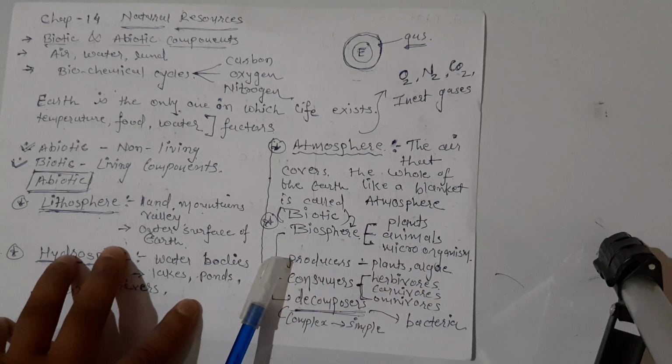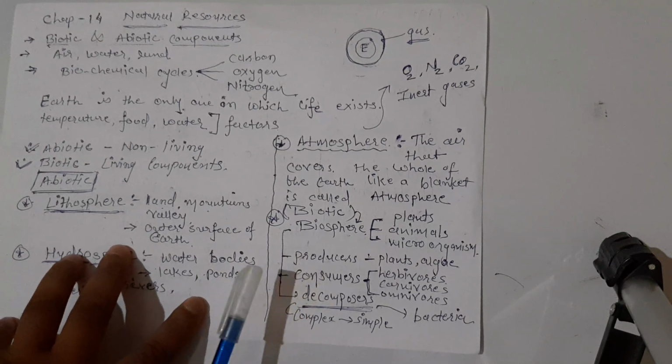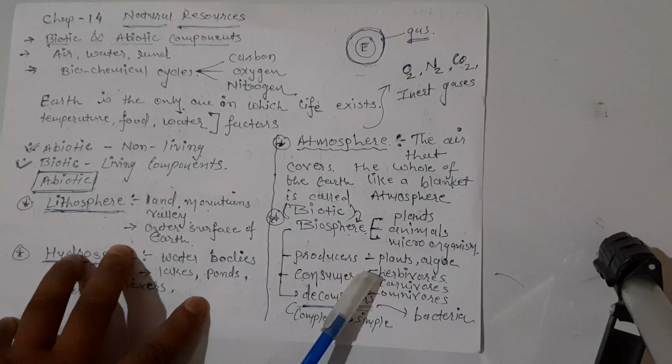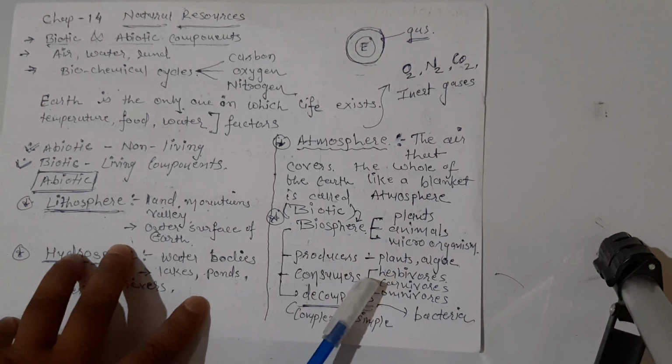These producers are eaten by consumers, right? So consumers, they don't prepare their food by themselves, they are dependent on producers. So herbivores, they are directly dependent on producers, because herbivores means the organisms which eat plants, so that will be herbivores. Carnivores, they depend on herbivores.